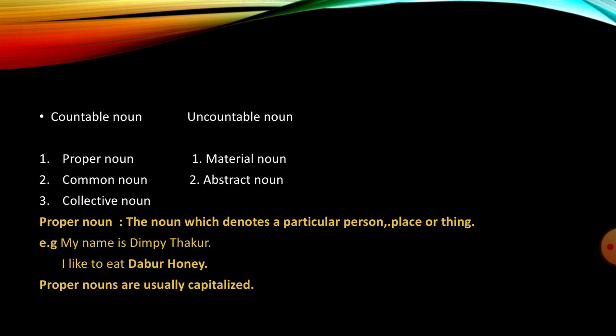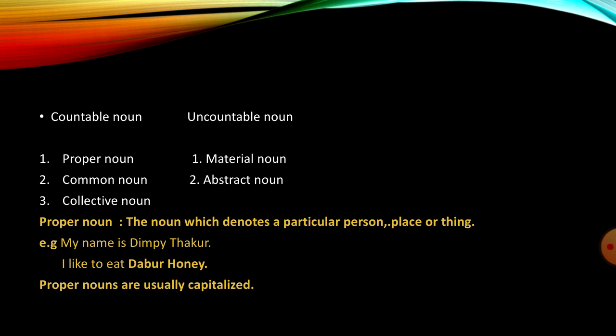Let's take proper noun. Proper noun denotes a particular person, place or thing. For example, first is, my name is Dimpy Thakur. Second is, I like to eat Dabur honey.